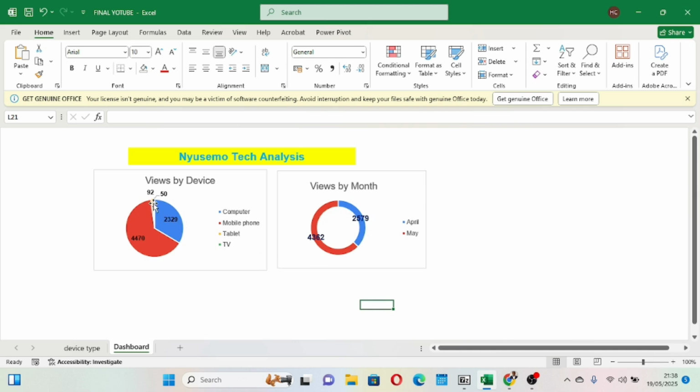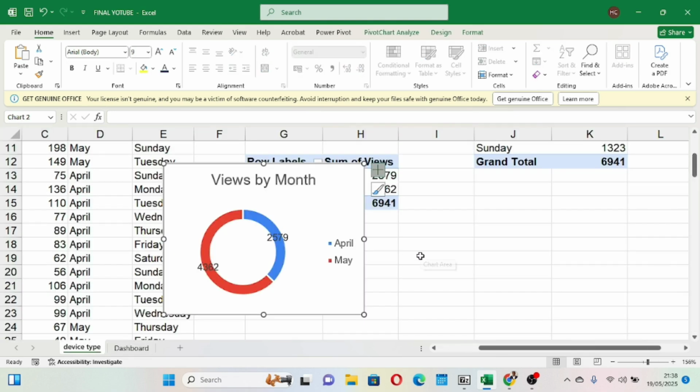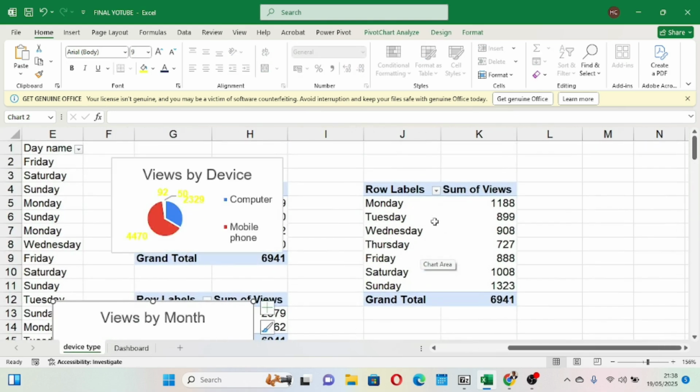Because when we look here, you see TV is just 50, tablet is 92, computer is 2000, mobile phone is 4000.